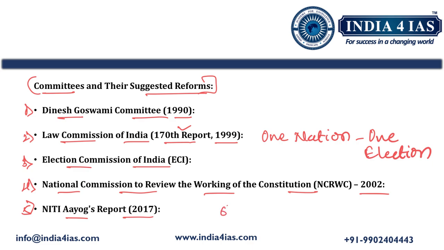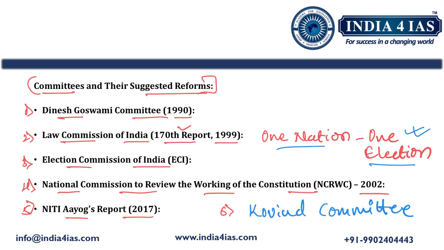And recently, a committee headed by former President Ram Nath Kovind was constituted to look into the feasibility of the one nation, one election principle. The Kovind committee submitted its report and also endorsed the principle of one nation, one election. So mentioning this committee is of utmost importance. Why?